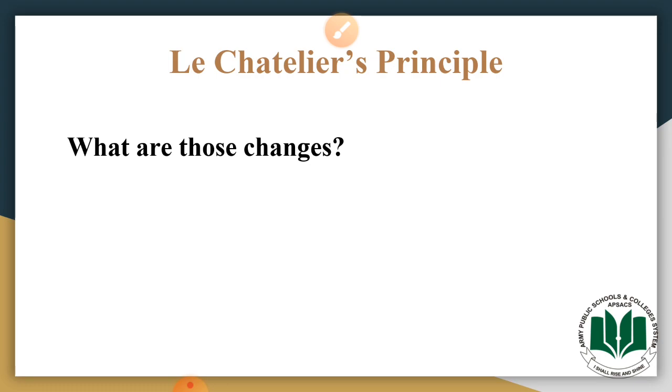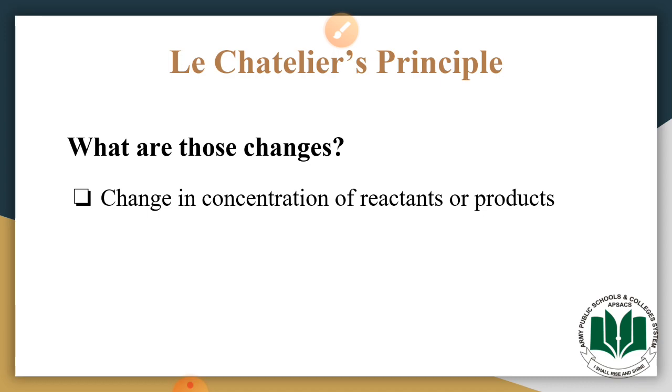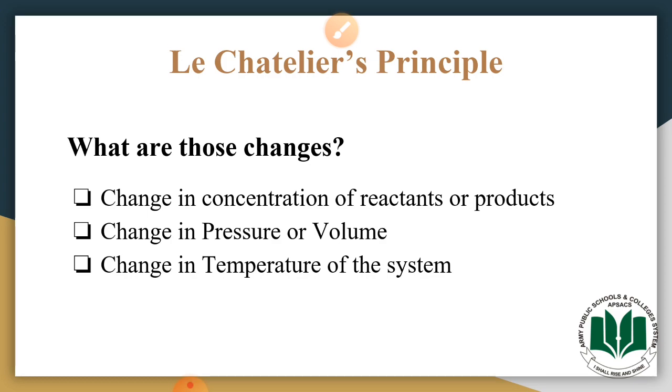So we have read what are those changes in the conditions that disturb the dynamic equilibrium. Those changes are the change in either the concentration of the reactants, or the concentration of the products, the change in the pressure or volume, and the change in the temperature of the system. So you need to memorize that these changes in the conditions of the system change the position of the equilibrium and disturb the dynamic equilibrium. So we will be moving towards the first change, that is the change in the concentration of either the reactants or products.